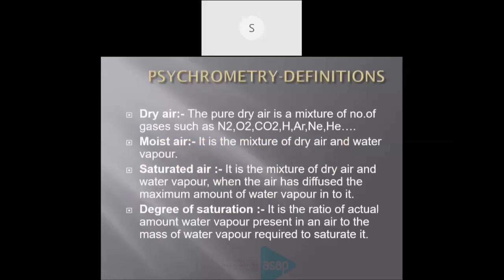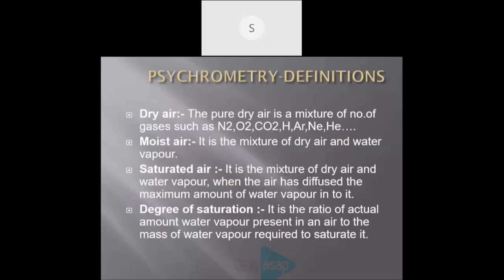Before going to the details of psychrometry, we have to study some definitions. The first one is dry air. What is dry air? We know pure dry air is a mixture of a number of gases like nitrogen, oxygen, carbon dioxide, hydrogen, neon, helium, and some inert gases. That is dry air. Next is moist air. Moist air means it is a mixture of dry air and water vapor. When water vapor is mixed with dry air, we can say it is moist air.